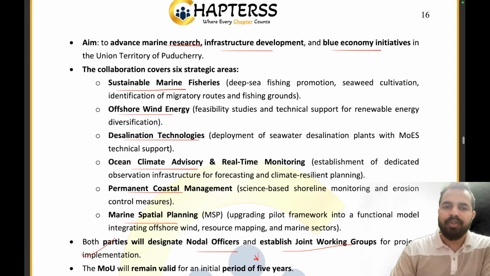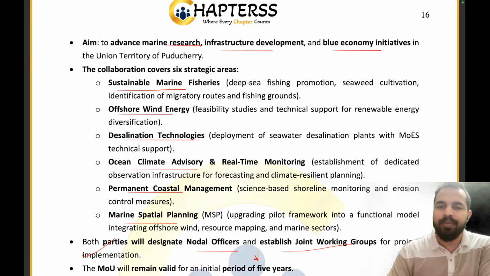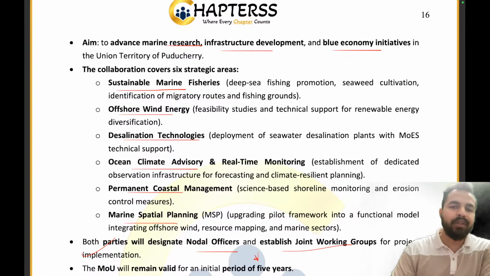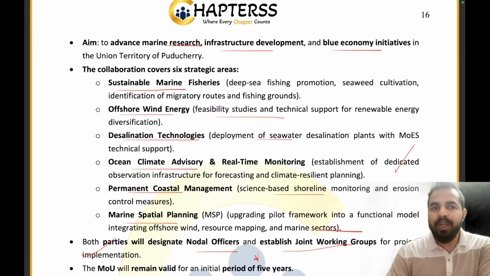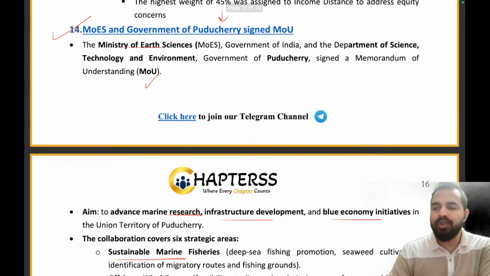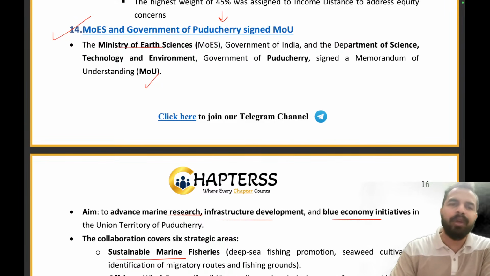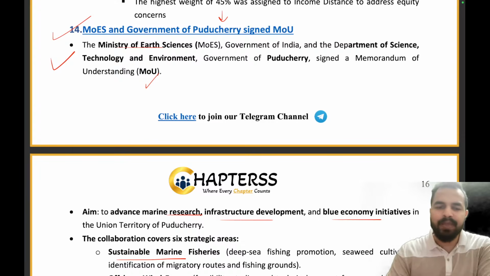Clear everyone? So in sustainable marine fisheries there will be deep sea fishing promotion, seaweed cultivation, identification of migratory routes and fishing grounds. Then in offshore wind energy, we are having feasibility studies and technical support for renewable energy. Again, let me tell you that there is not much requirement of going into the detail. Why? Because this is an agreement between the union territory and the ministry, right? And this is again so much away from the demand of the syllabus. So that's why just remember the names of the six pillars. That's it. That will be important, right?